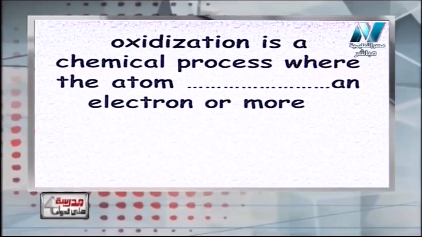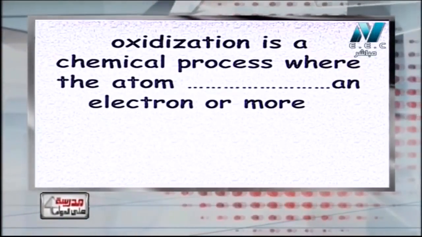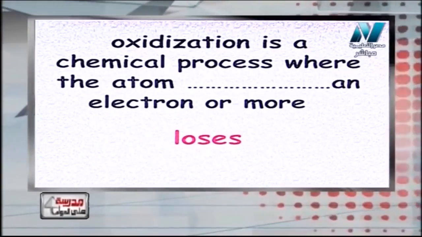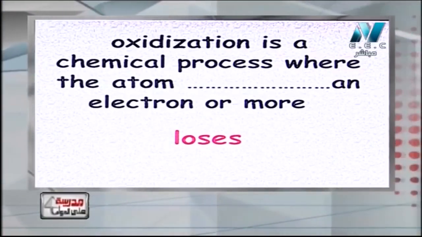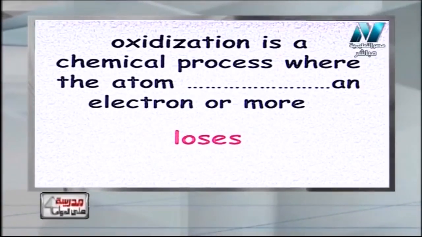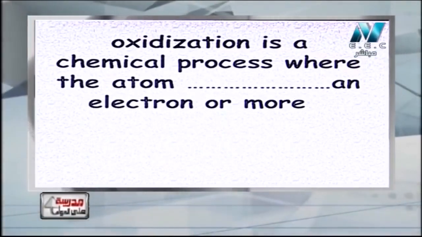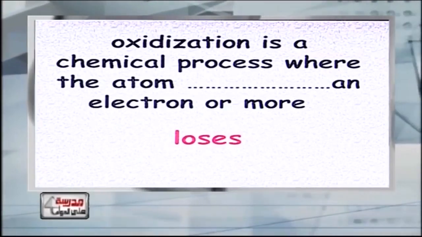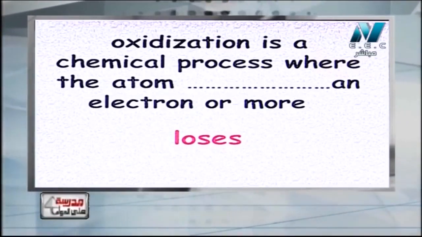Number one, the first question says: oxidation is a chemical process where an atom loses an electron or more. Sure, it will lose electrons. We have decided that oxidation is losing electrons but reduction is gaining electrons. Again, oxidation is a chemical process where the atom loses an electron or more during the chemical reaction.